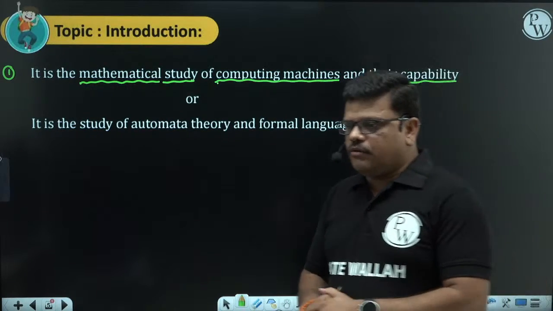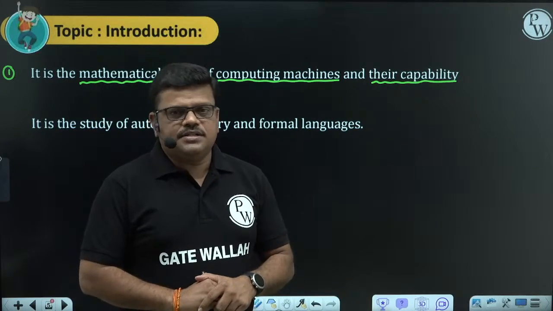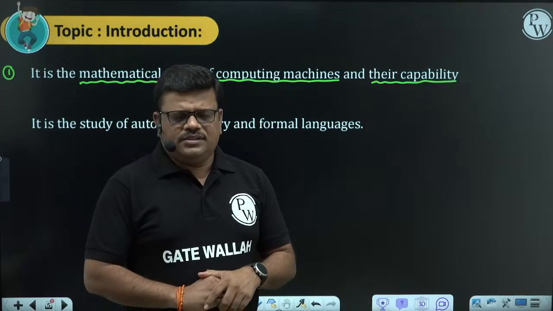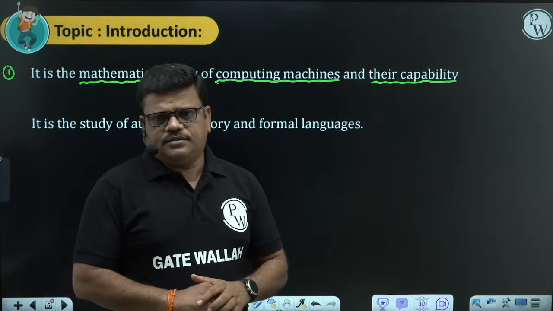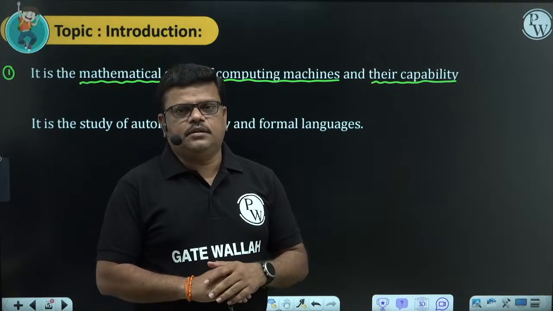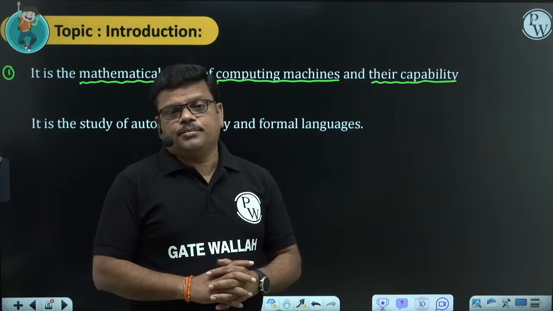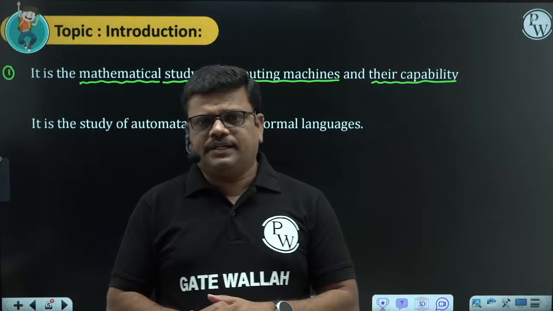That's why every year in the GATE paper, if you observe, there is one question: which problems are decidable, which are undecidable, which are solvable by computers, which are not. This is a common question every GATE.